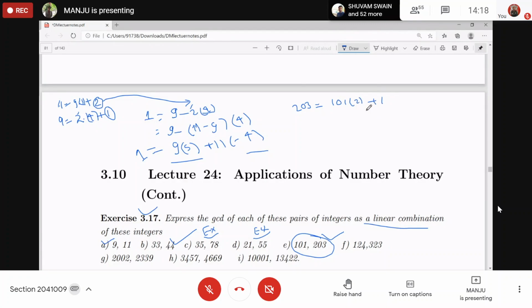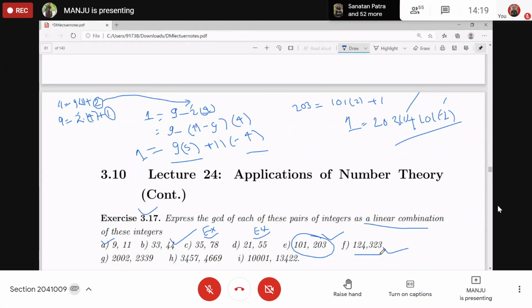If you go to the next step, you will have 0 remainder, so the GCD is 1. So 1 will be 203 into 1 plus 101 into minus 2. So you got x as 1 and y as minus 2.